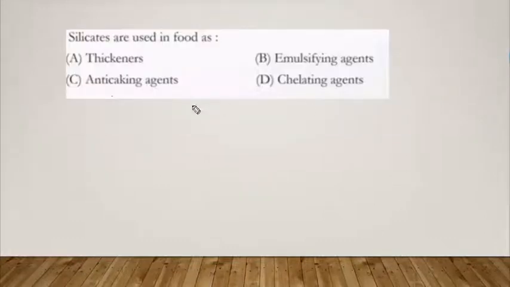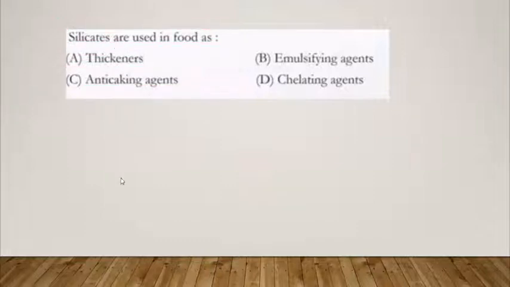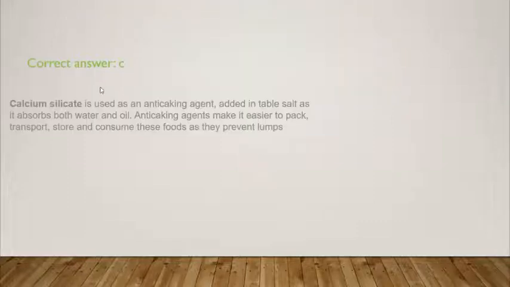Silicates are used in food as an agent. Which of the following is the answer? The answer is anti-caking agents. In my previous class video, I have explained completely what thickeners, anti-caking agents, chelating agents, and emulsifying agents are. Everything has been explained there. If you need more information on them, you can watch the class. But still, I'll try to explain some of them.